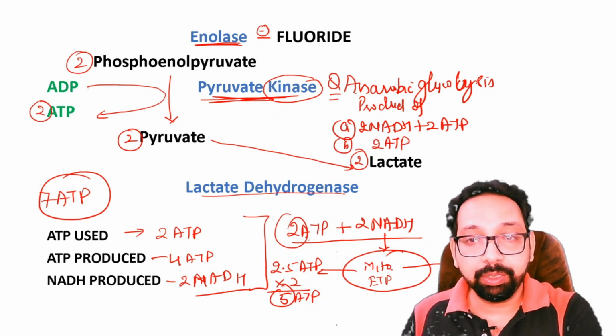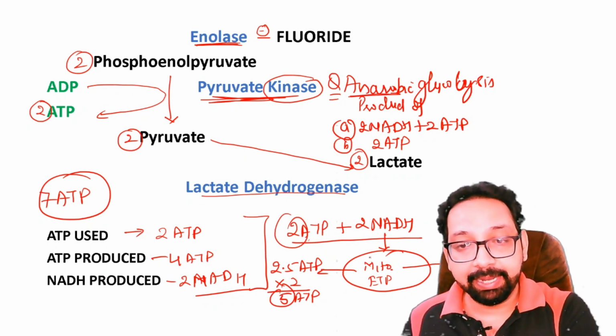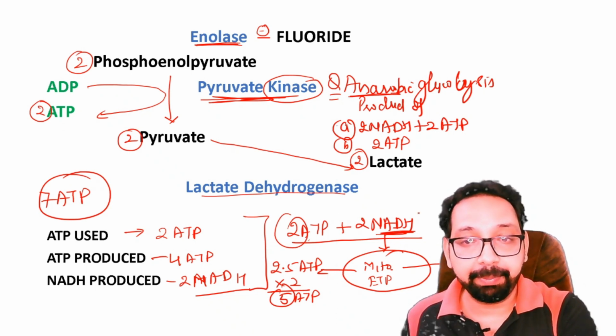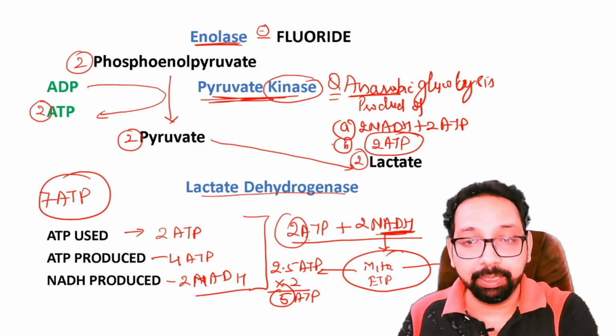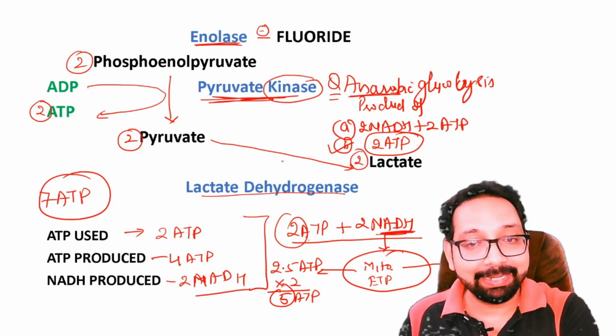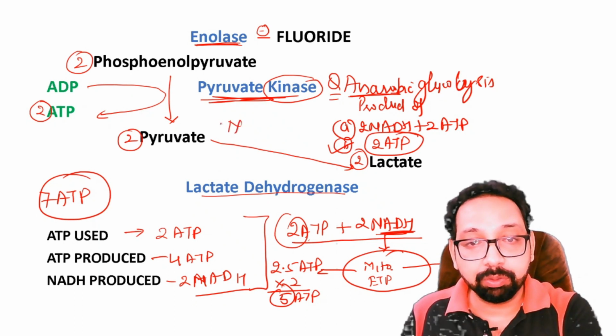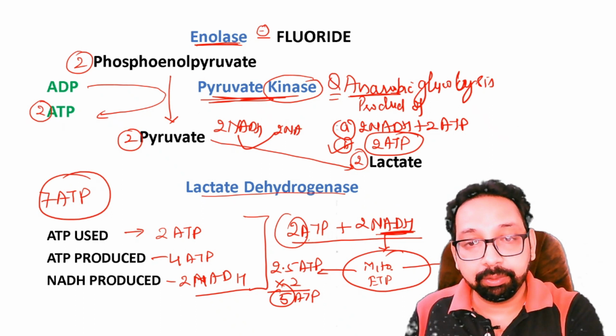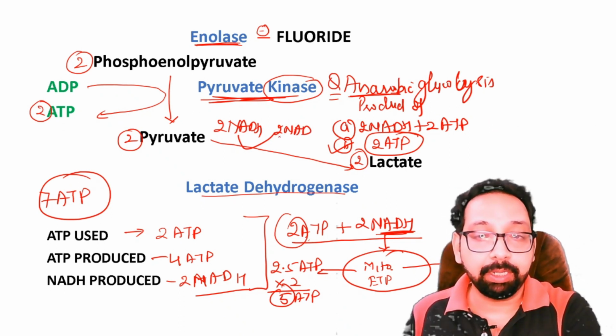As you know, in anaerobic condition, these NADH will not be oxidized, so these are not going to produce 5 ATP. Net gain would be 2 ATP only. Note option A is wrong, because in the last step, lactate dehydrogenase, these two NADH are reutilized.